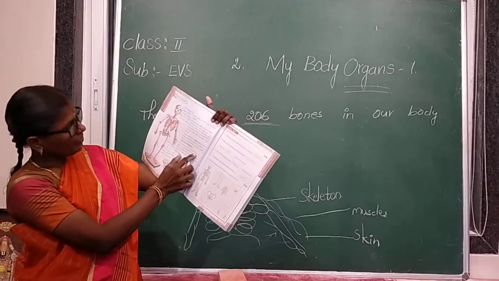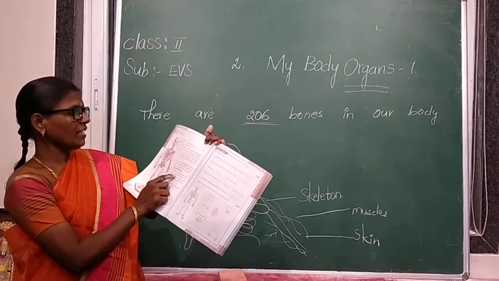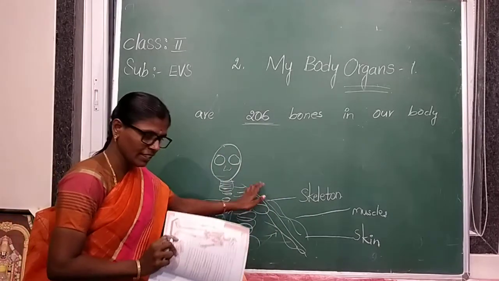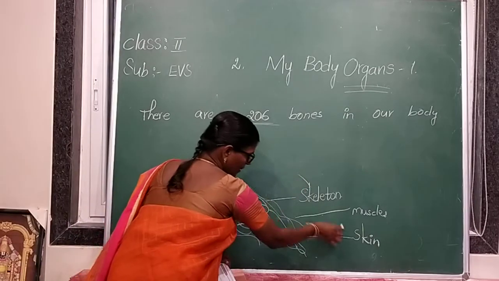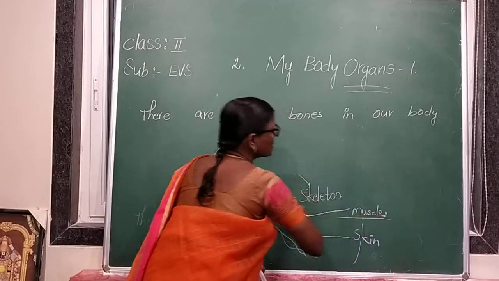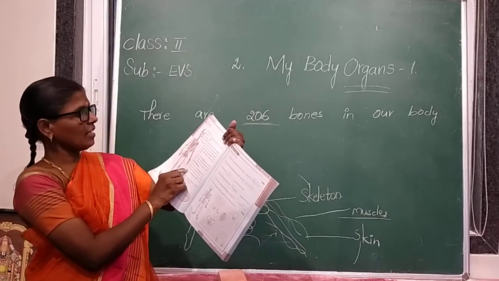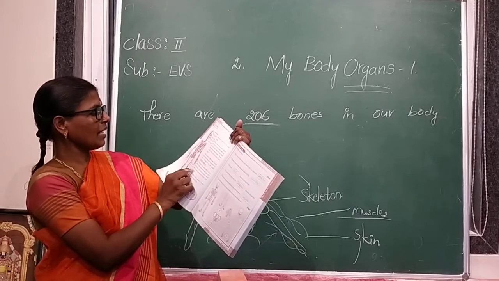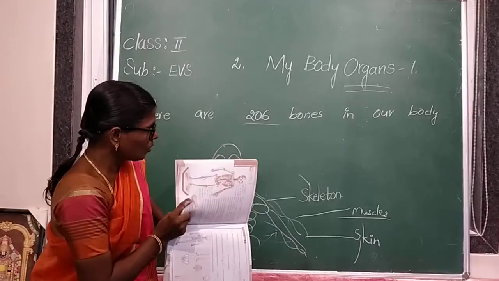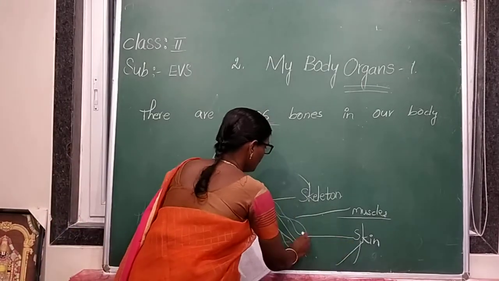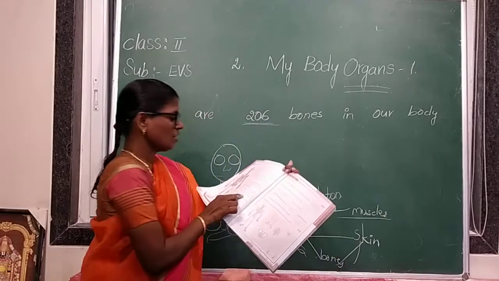The skeleton is covered with skin, and between the skeleton and skin are the muscles. Between the skeleton and skin, what are they?